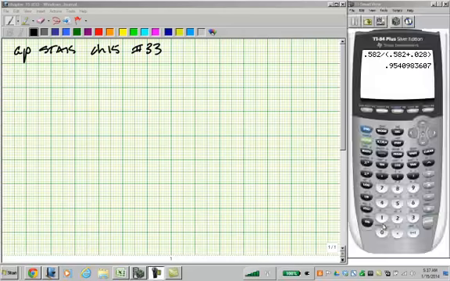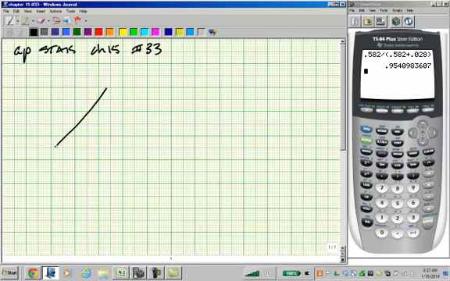Okay, for 33, you're going to make a tree diagram. And we're going to have the probability that the first flight leaves on time is 0.15.